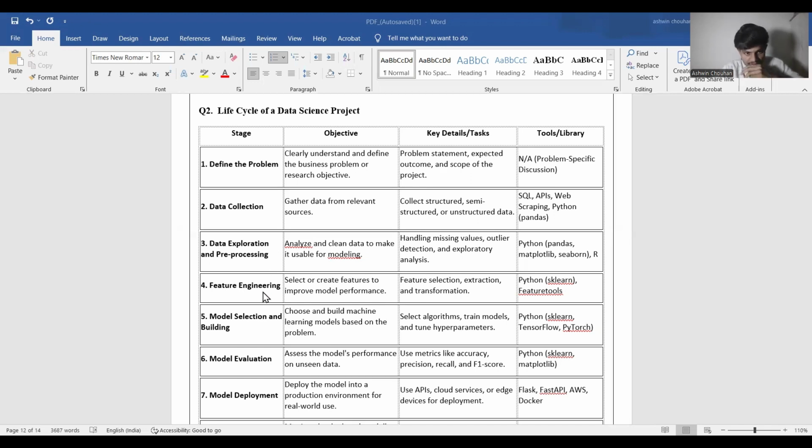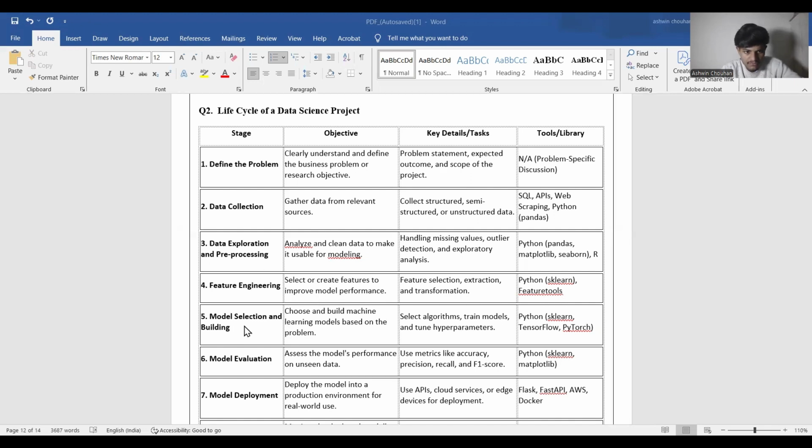Stage 4. Feature engineering. Objective: select or create features to improve model performance. Task: feature selection, extraction, and transformation. Library: Python, sklearn, or Featuretools.